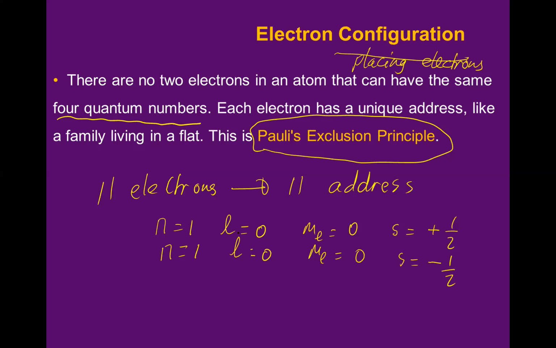N can be the same, L can be the same, ML can be the same, but S cannot be the same. What was the S?